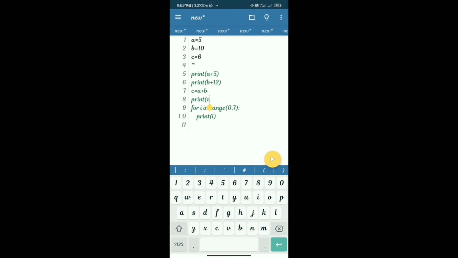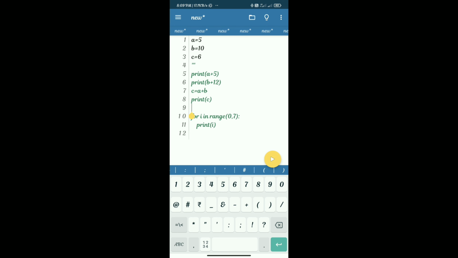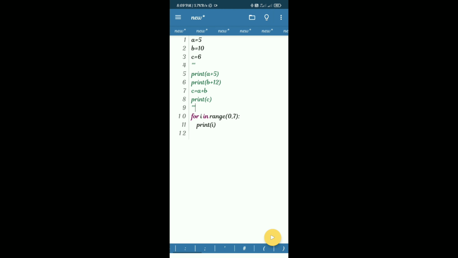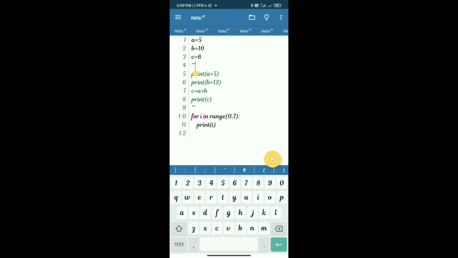So let us check how multiple line commenting is done in Python. We put the triple quote symbol in line number 4 and line number 9, up to which we want to comment multiple lines, and we see that only the for loop will run and we get output from 0 to 6.